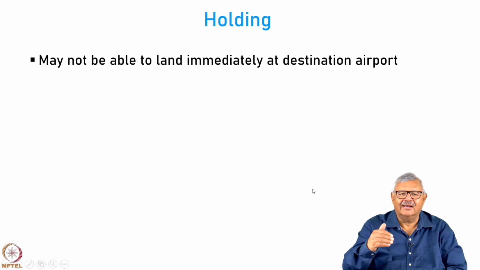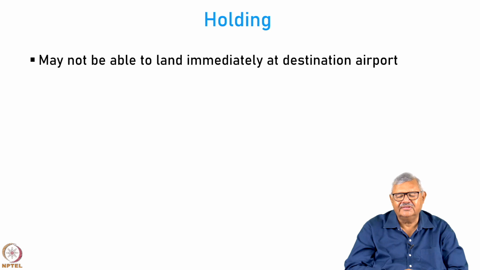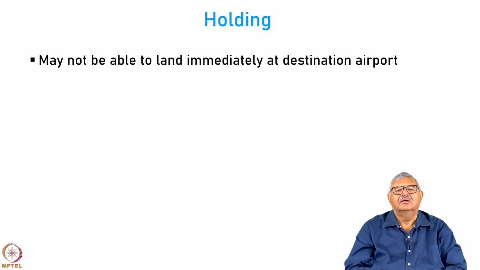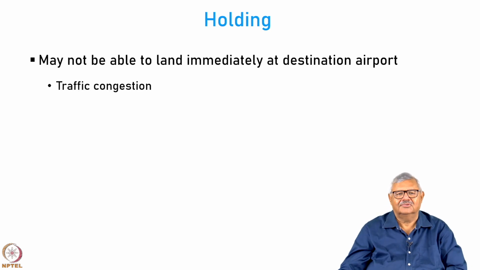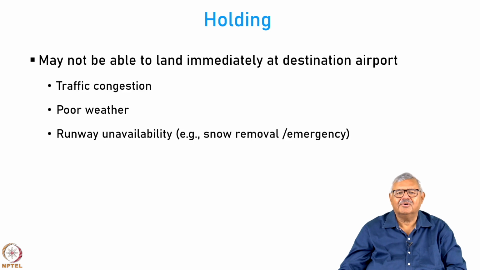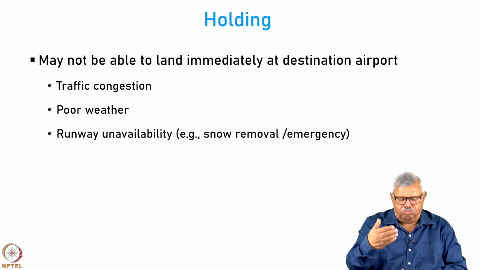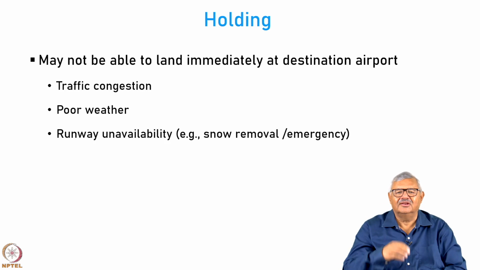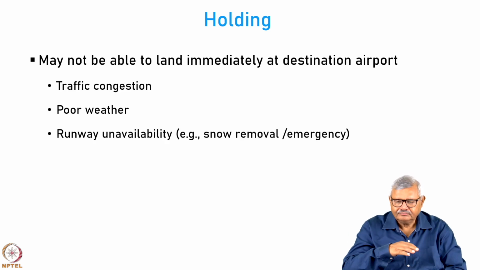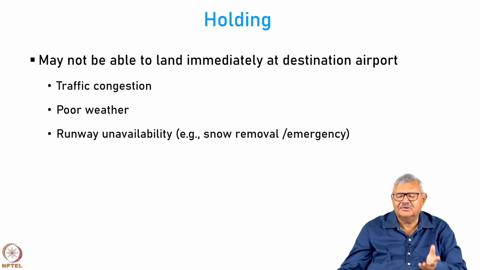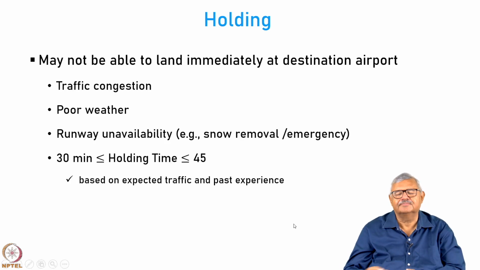Let us look at holding. When you come to land at a destination airport, and mostly this happens at busy airports, you may not be able to land immediately, because of traffic congestion, the most common reason, or because of poor weather and you would like to wait for the weather to become better, or because of runway unavailability. Now, you do not want to divert because they are working on making the runway available. A vehicle was stranded and is being pushed out, or there is snow on the runway which is being removed, or an emergency is being tackled. Then you do not divert, you just hold in the air for some more time.